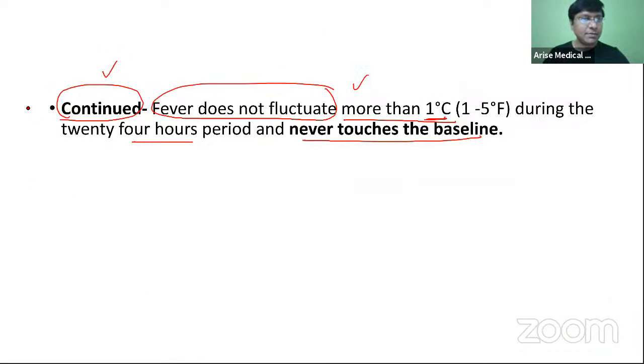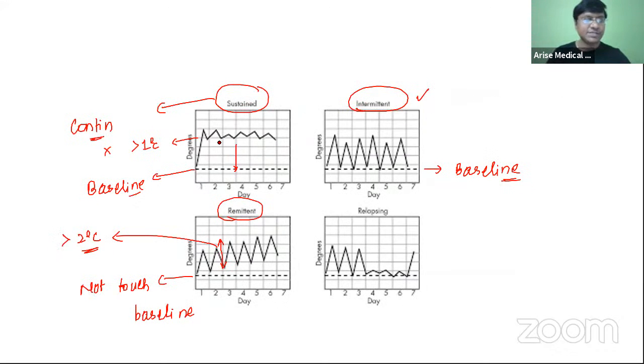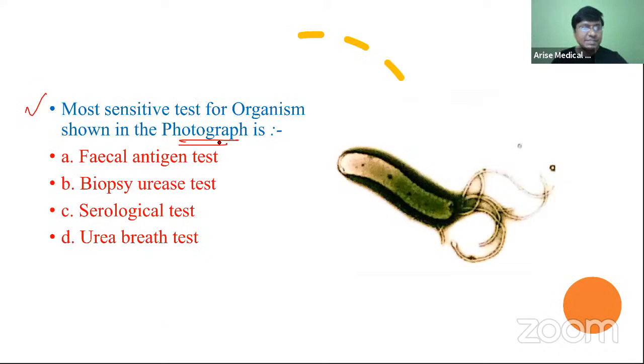Most sensitive test for the organism shown in the photograph is fecal antigen test, biopsy urease test, serological test, urea breath test.